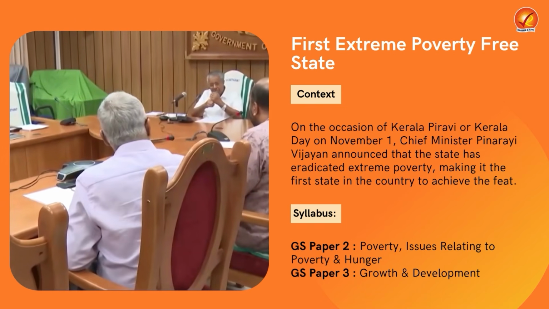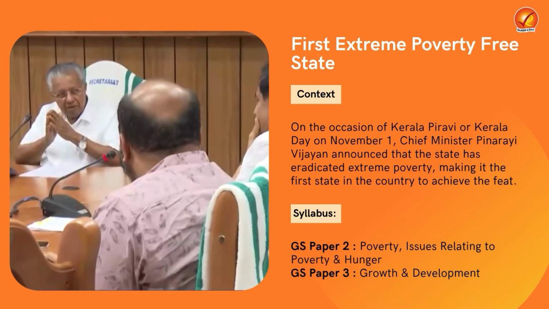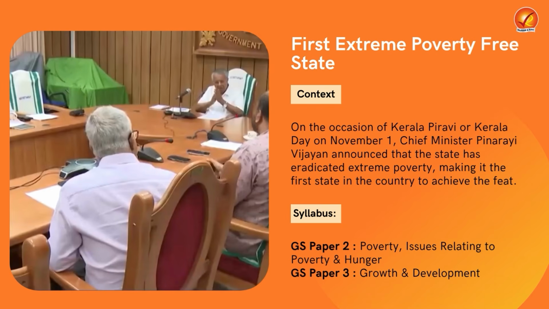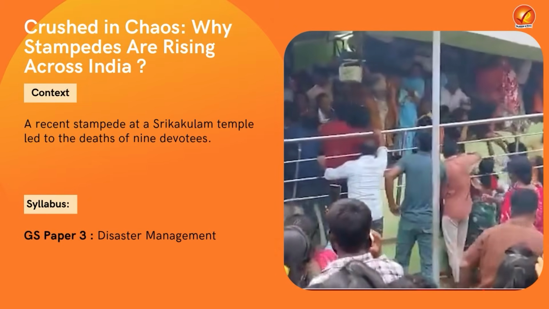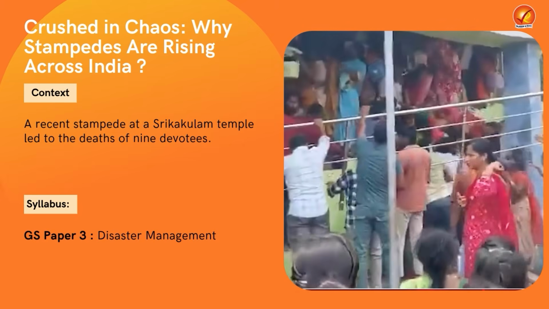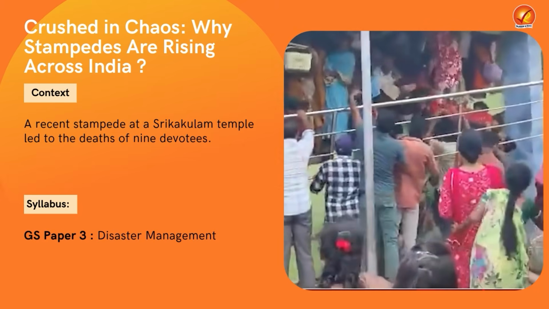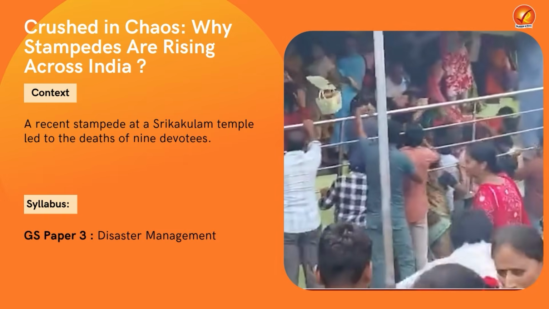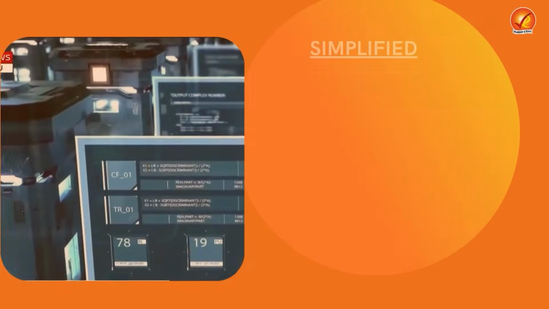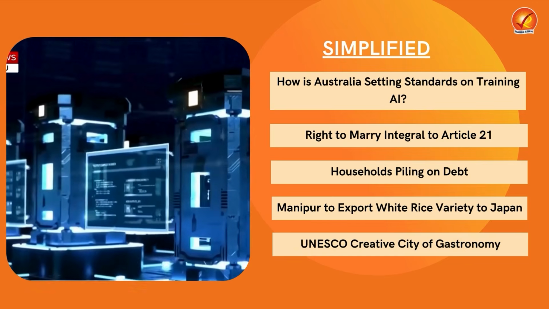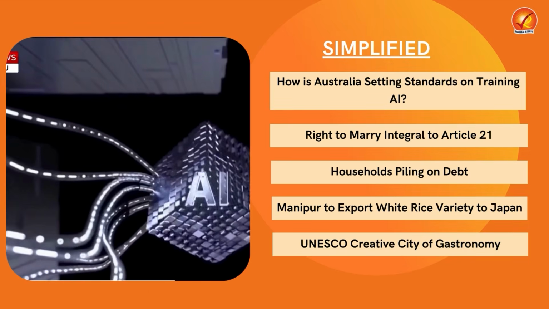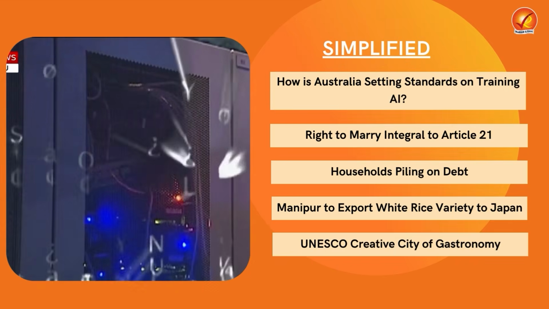criteria, state level achievements, policy interventions and the socio-economic drivers enabling poverty reduction. After that, in our second topic, we'll explore the rising incidence of stampedes in India, analyzing key causes and the need for robust safety protocols and public awareness. After that, in our simplified section, we'll take up 5 articles and we'll try to explain them in the simplest language possible to enrich your understanding of the newspapers.